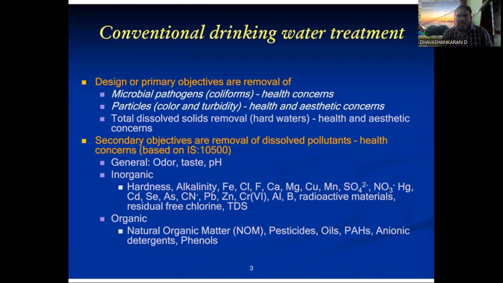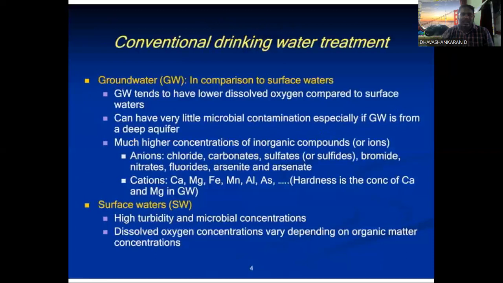Generally, what are the things present in water? It should be good in taste, and the pH should not exceed the limit. It should not cross a pH of about 7. The inorganics include hardness, alkalinity, Fe, Cl, F, calcium, magnesium, copper, manganese, SO4 2-, NO3 -, Hg. These are the things present as inorganic matter in the water. Then organic matter means pesticide, oil, detergent, phenols. These categories come under water contaminants.